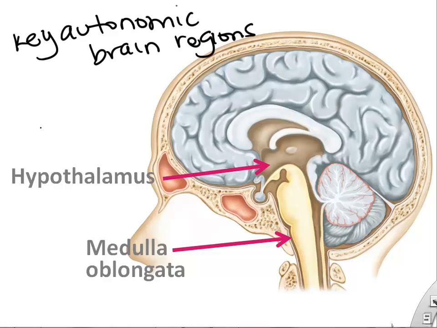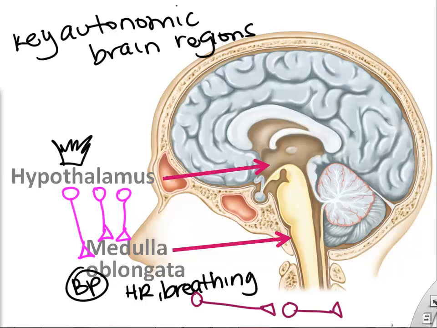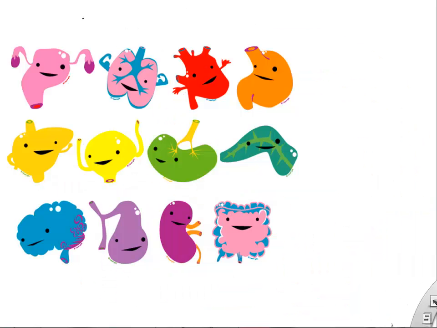So key autonomic brain regions, again, hypothalamus and the medulla are important. The medulla we call life support, and the hypothalamus can help influence the medulla as well. And then the hypothalamus also has key areas for temperature regulation as well. So keep these in mind whenever you hear autonomic control.